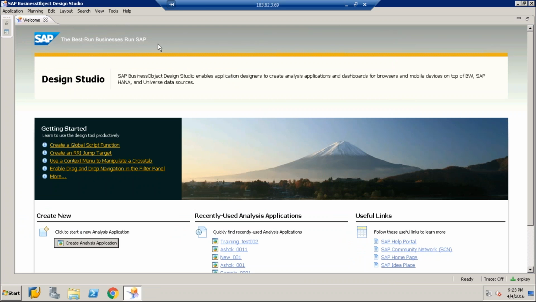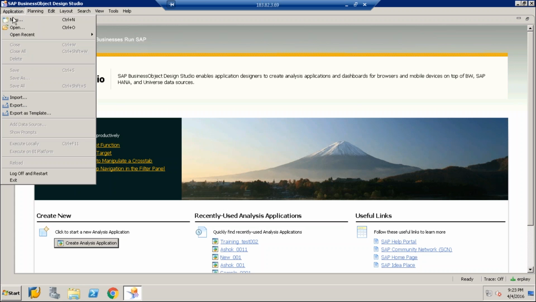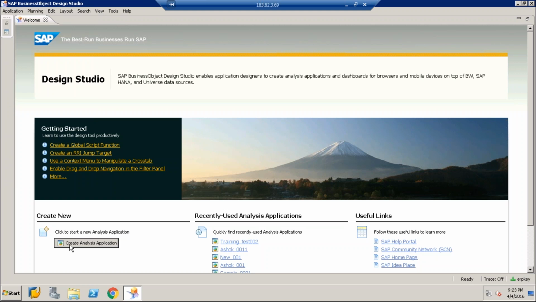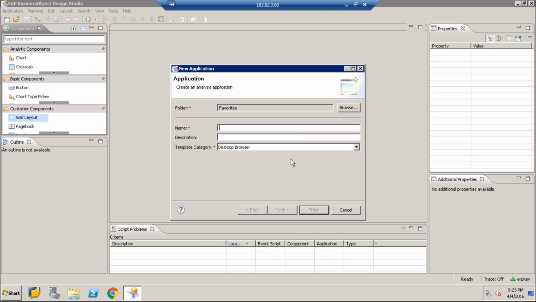Okay, so this is the first screen of the tool where all the menu options are available, and you can create a new application by clicking on New, or you can also click on Create New Analysis Application, and choose wherever you want to save that application.